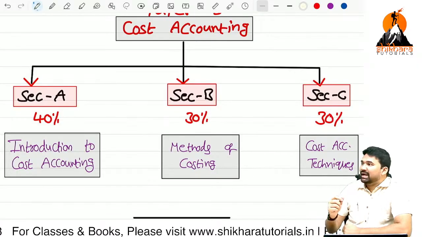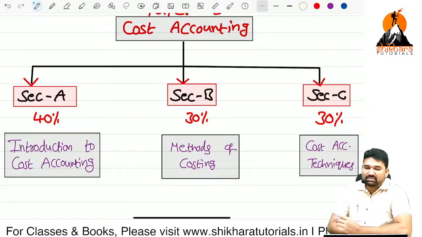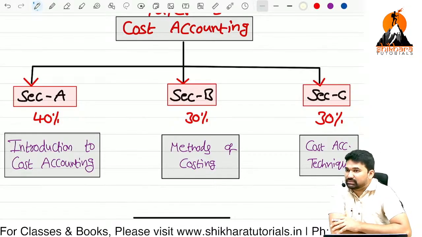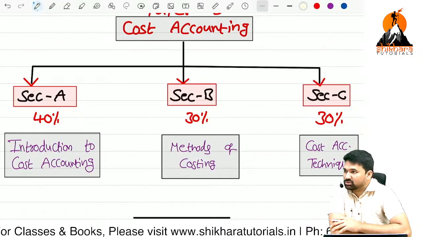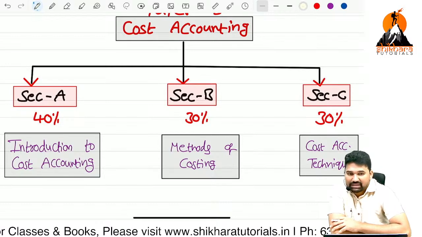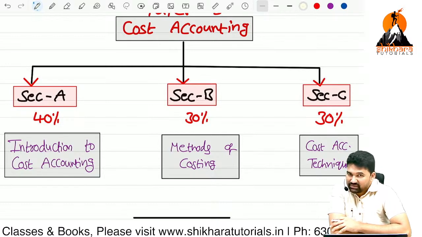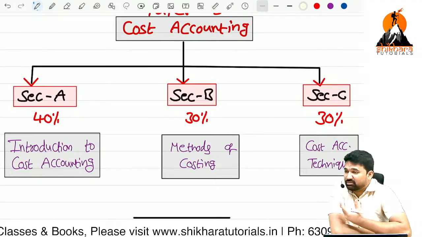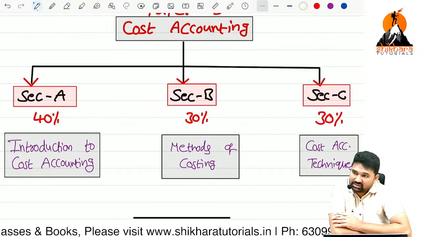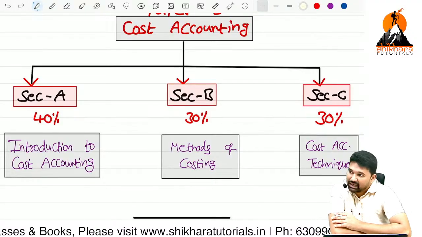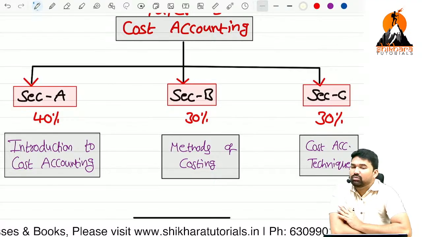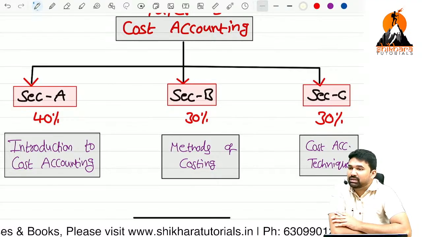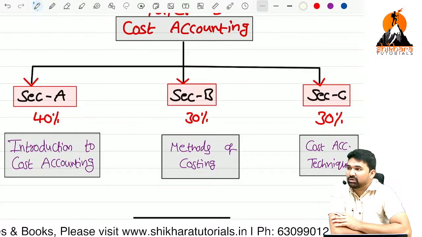The entire cost accounting 100 marks paper has been divided into three parts: section A, B, C. The weightage of the sections is written clearly there: 40%, 30%, and 30%. In foundation itself, you have already completed the basic discussion on costing.